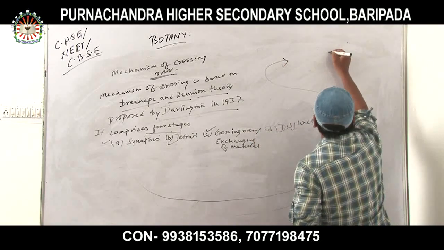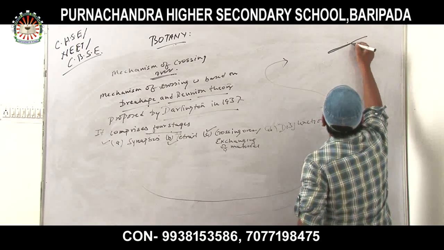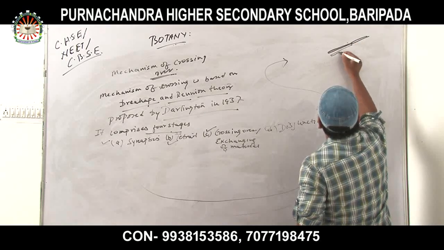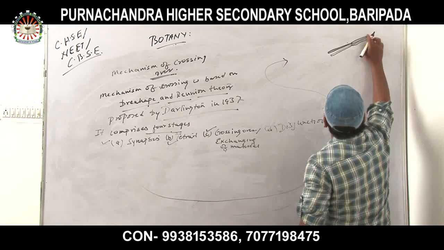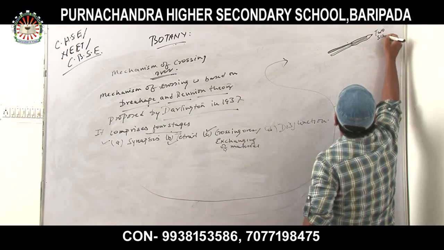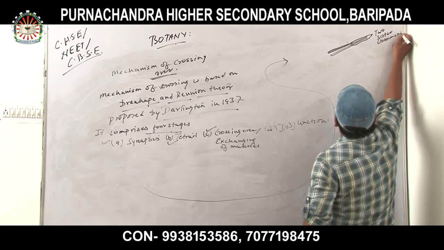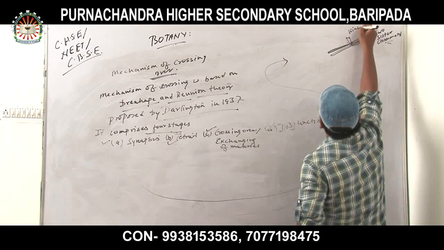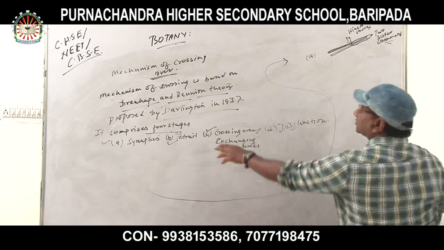Suppose these are two sister chromatids. Look here, two sister chromatids, and these are the kinetochores. The first point is synapse.